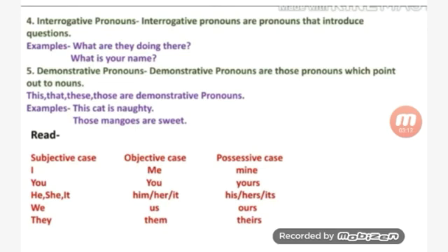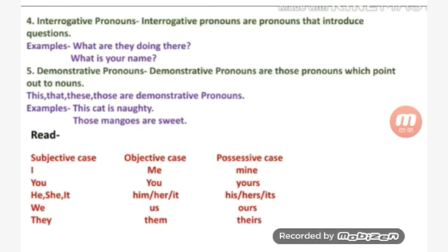If the subject is he, she, it, the objective case will be him, her, and it, and the possessive case his, hers, its. If the subject is we, the objective case will be us, and the possessive case ours. If the subject is they, the object will be them, and the possessive case theirs.